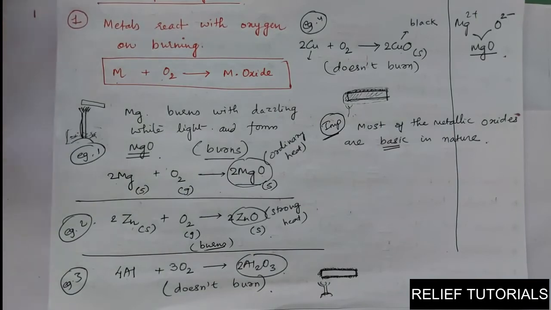Basic in nature means they possess basic characteristics, alkaline characteristics. We have seen in the acid base chapter that metallic oxides are basic. Basic means alkaline, not acidic. In short, it is not acidic, it is basic. Okay, so most of the metallic oxides are basic in nature, but not all. We have some exceptions.